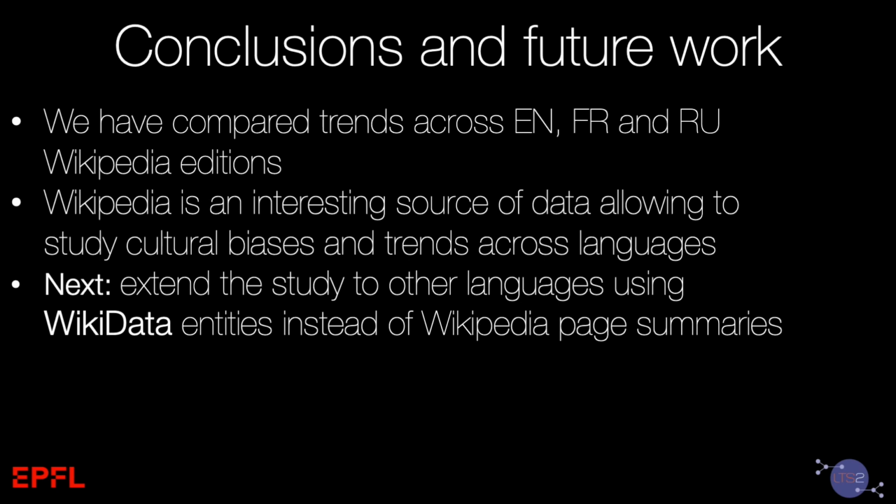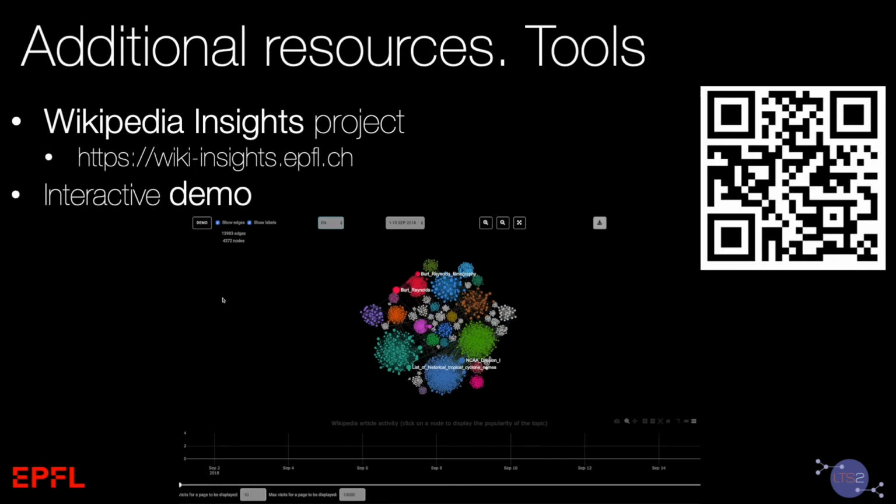I would like to conclude saying that Wikipedia can tell us more than is written on its pages, and it's an interesting source of data that allows us to study cultural biases. In the future work, we would like to extend our study to more languages. As was suggested by one of the reviewers, we have tested Wikidata as an additional source of information. It simplifies topic detection pipeline, making it possible to easily extend the study to more languages.